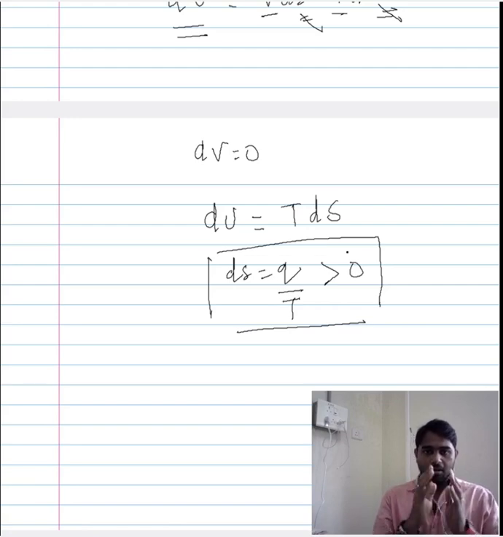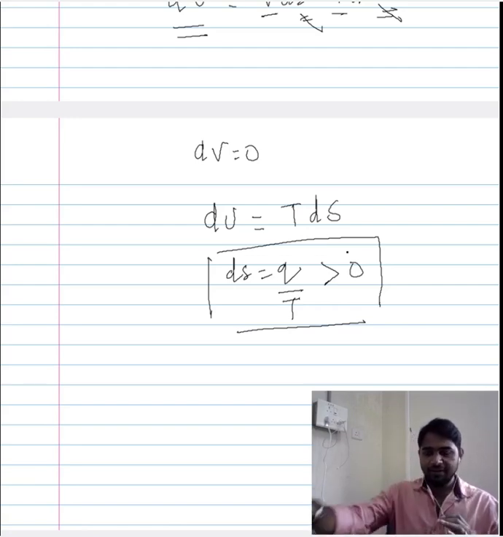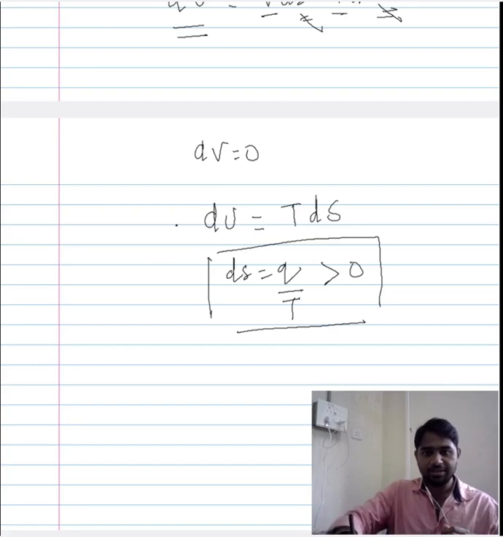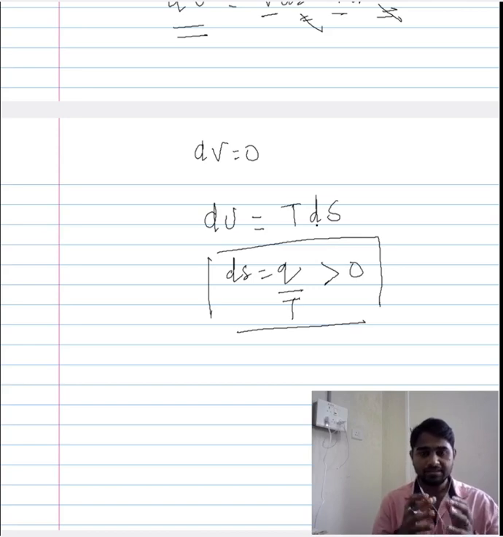Now, to introduce that, we have considered a system that does not change in volume, or that has a constant volume, that has a constant temperature, and that experiences constant pressure. And when we do that, we describe the internal energy as this. Now, when we look into the description of the change in entropy, that shows that the change in entropy is positive, or the change in the degree of irreversibility is positive.